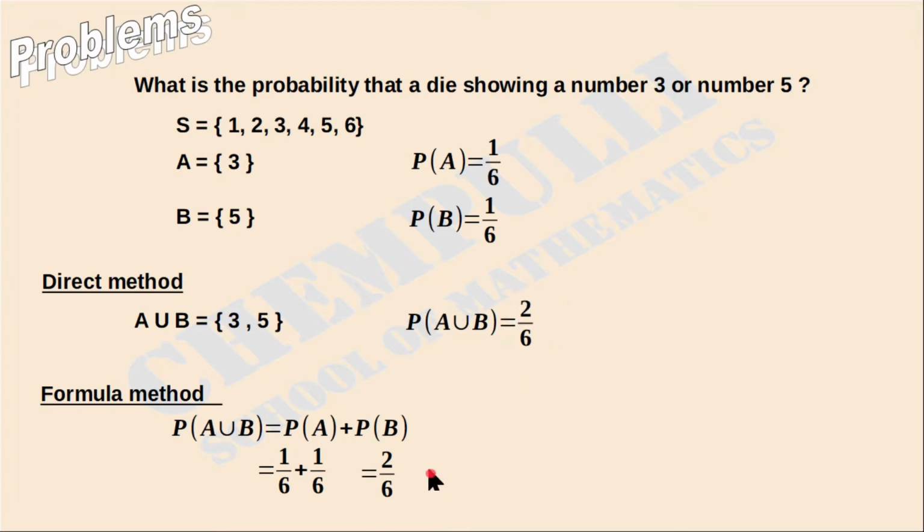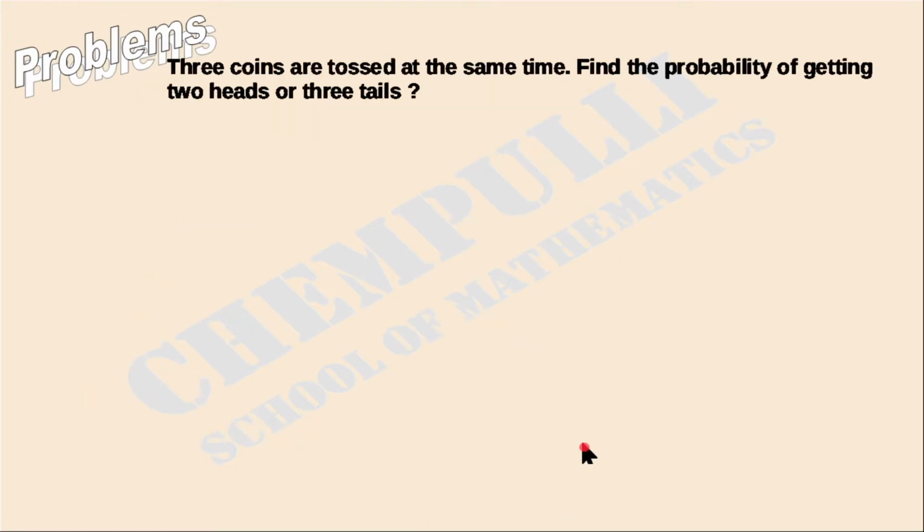Now you can check here, the answer is 2 over 6. Here in the direct method, what is the answer? 2 over 6. Both answers are same. If you want, you can reduce these answers. In that case you will get the answer 1/3. Here also 1/3. In both cases you will get the same answer. Okay, then next problem.